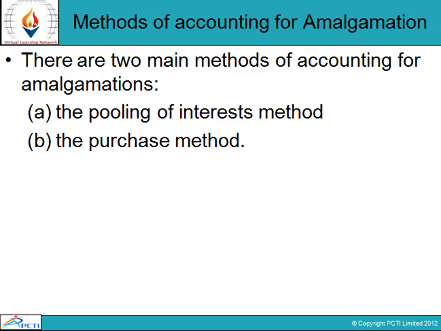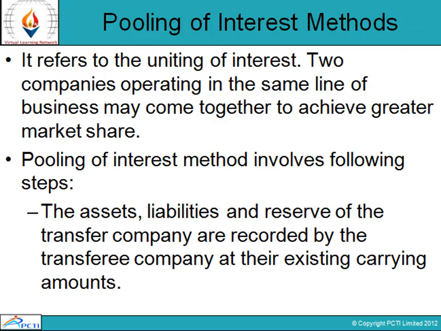Methods of accounting for amalgamation. As per Accounting Standard 14, there are 2 methods of accounting for amalgamation. The first one is the pooling of interest method. It is applicable in case of amalgamation in the nature of merger. The second is the purchase method. It is applicable in case of amalgamations which are in the nature of purchase.